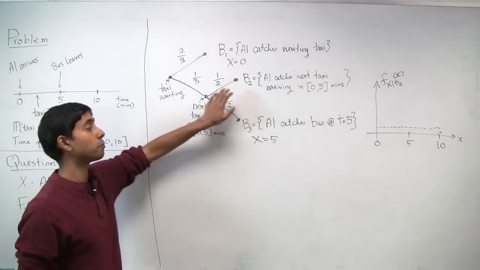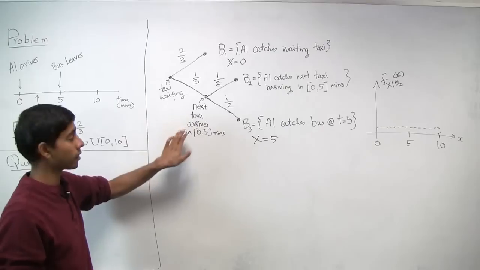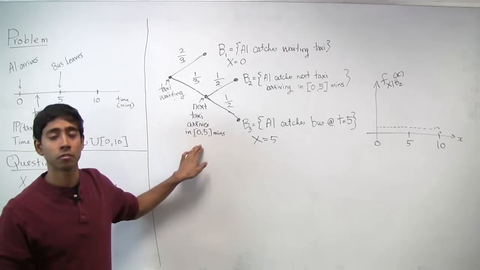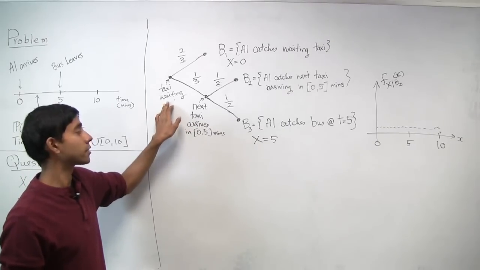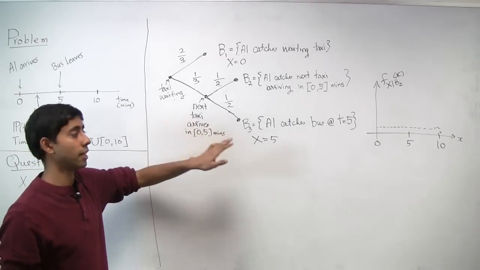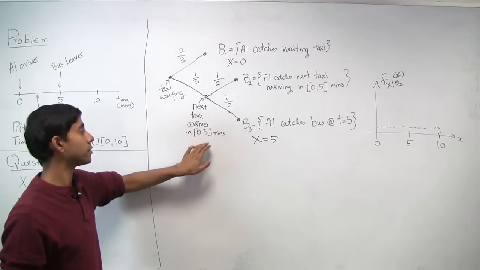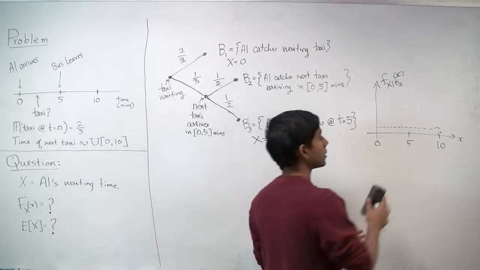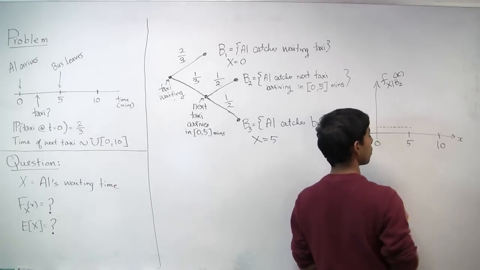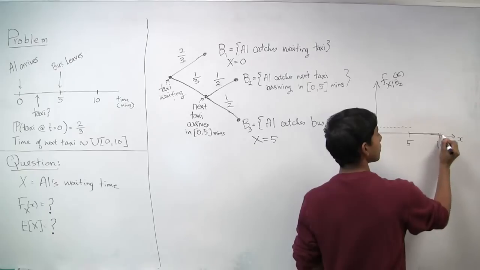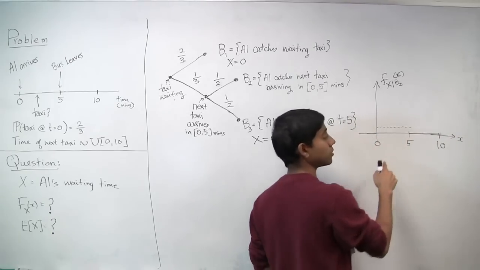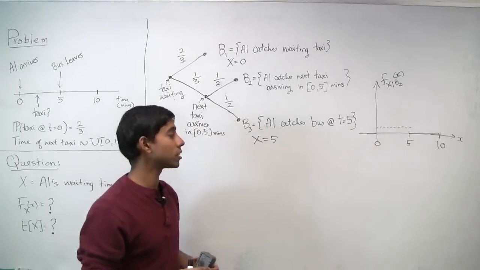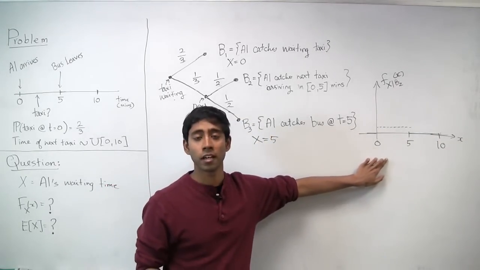We're told that B2 happens, which means that there was no taxi waiting, and the next taxi arrives between 0 and 5 minutes. The fact that there was no taxi waiting has no bearing on that density, but the fact that the next taxi arrives between 0 and 5 does make a difference, because the density is then going to be definitely 0 in any region outside 0 and 5.